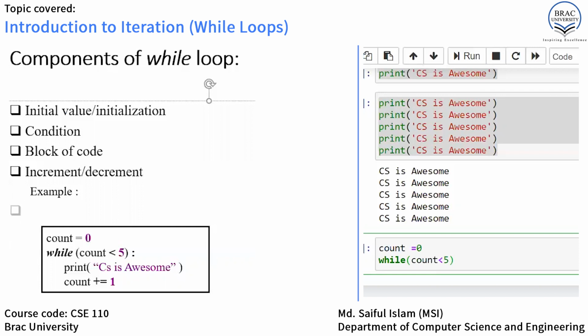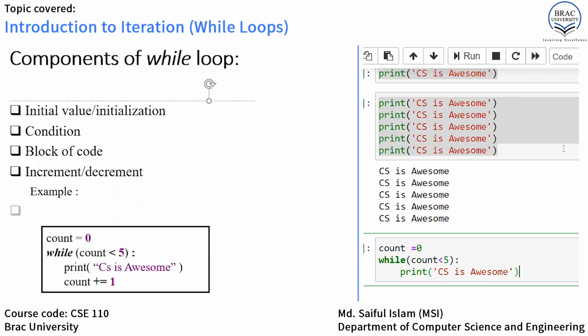Obviously we will show the explanation of each and every part. Now you have to be very careful about giving colon just after writing the condition. Now let's print some message. I would like to choose the same message as before. So computer science is awesome. So let's print it. So print inside a string, computer science is